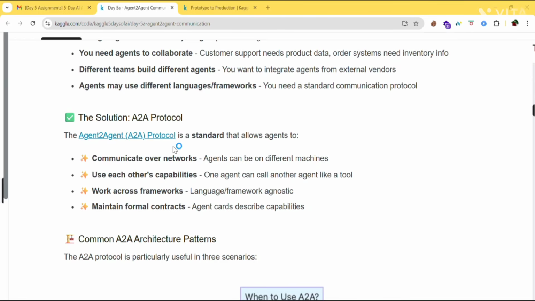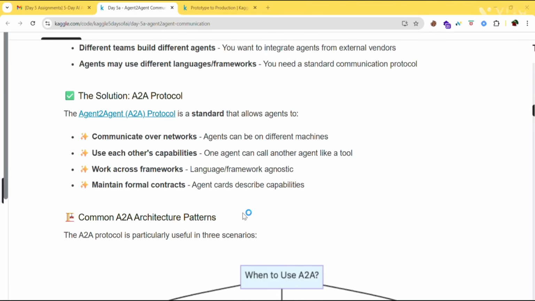The A2A protocol is a standard that allows agents to communicate over networks. Agents can be on different machines, right? So it helps them communicate over networks and use each other's capabilities. One agent can call another agent like a tool. It works across frameworks, being language and framework agnostic. It maintains formal contracts: agent cards describe capabilities.